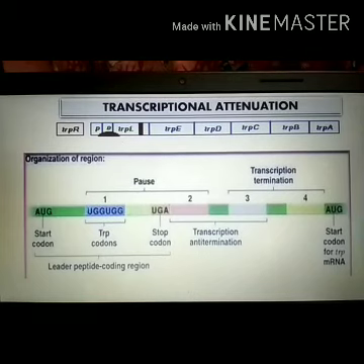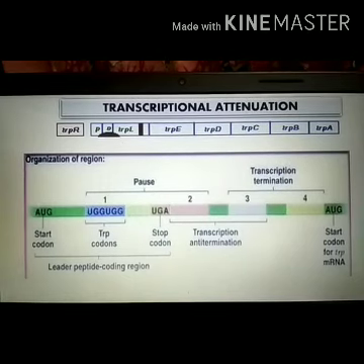Okay, it is made possible by the fact that in prokaryotes ribosomes begin translating the mRNA while RNA polymerase is still transcribing the DNA sequence. We studied in the lac operon also that in prokaryotes transcription and translation are coupled. As transcription proceeds, a short stretch of DNA has been transcribed.